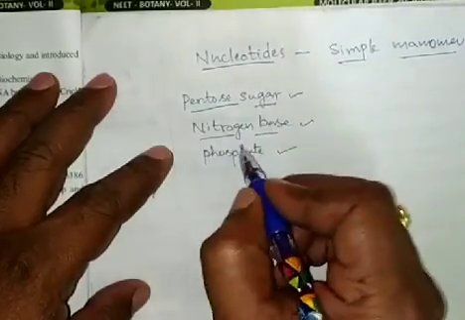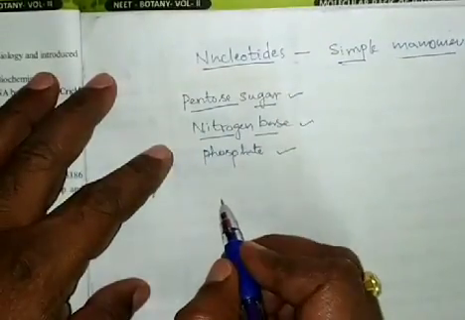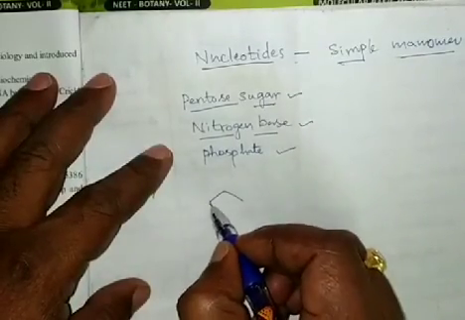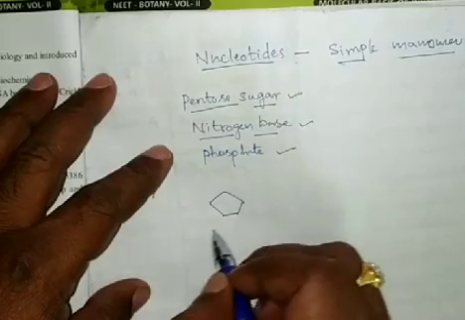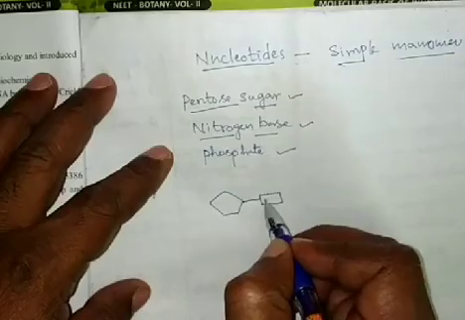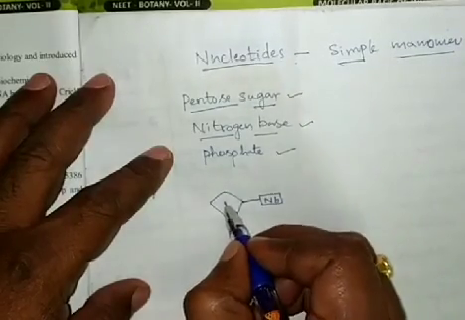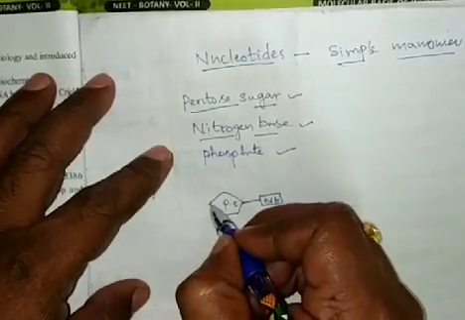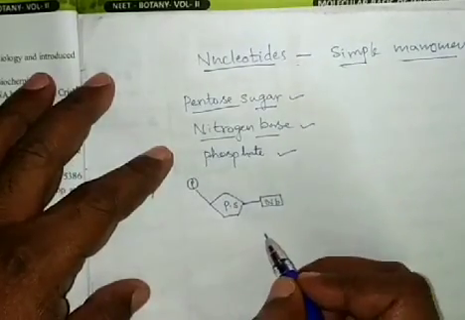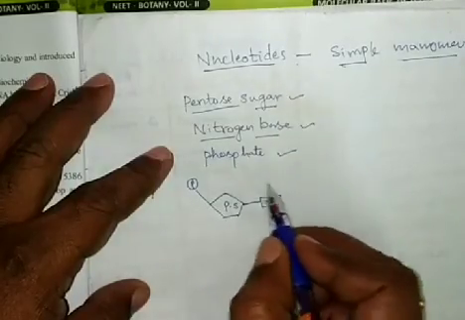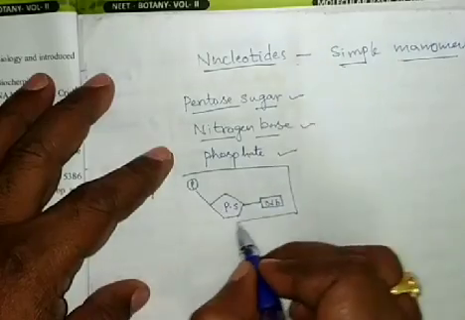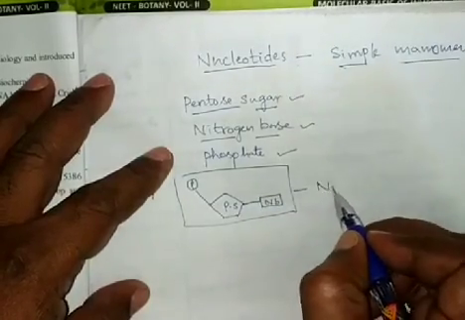With these three chemicals, the nucleotides are formed. This is the pentose sugar, this is the nitrogen base, and the phosphate is present here. Together this structure is called a nucleotide.